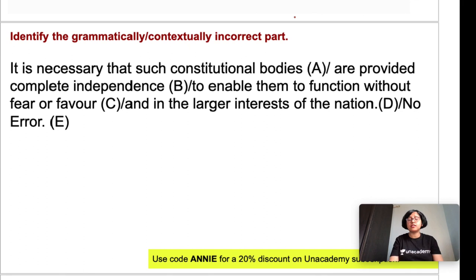So let's start the class now. This is the first question, that is, identify the grammatically or contextually incorrect part. It is necessary that such constitutional bodies are provided complete independence to enable them to function without fear or favor and in the larger interests of the nation.